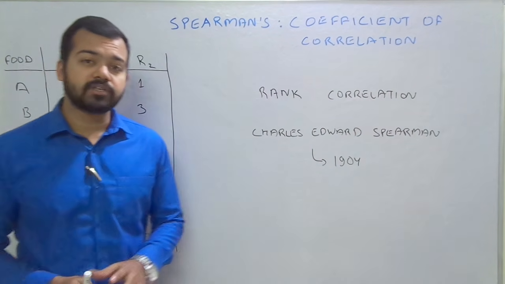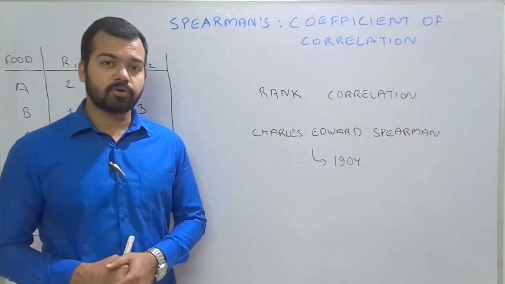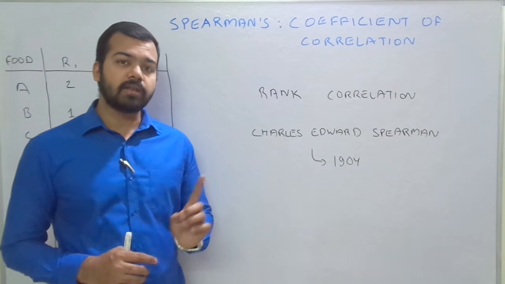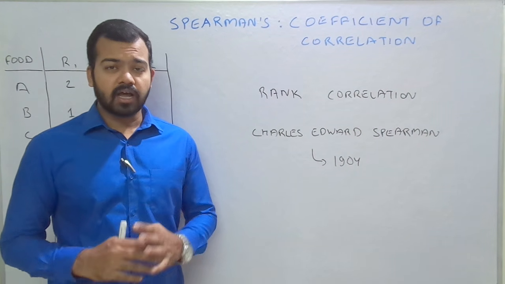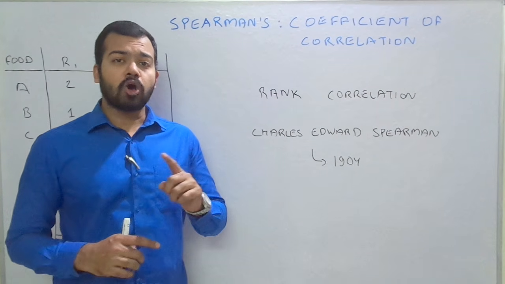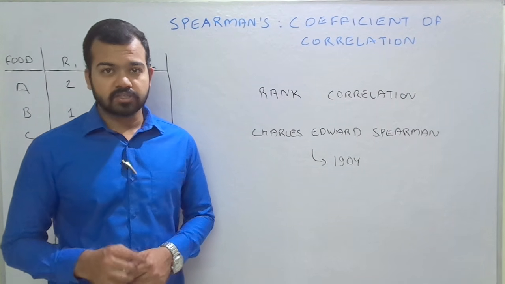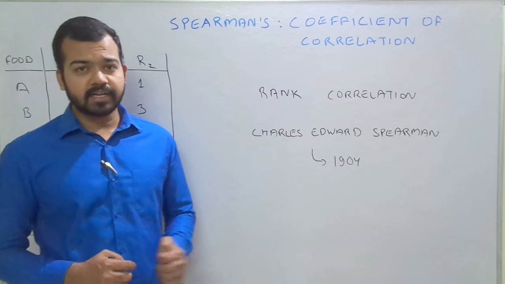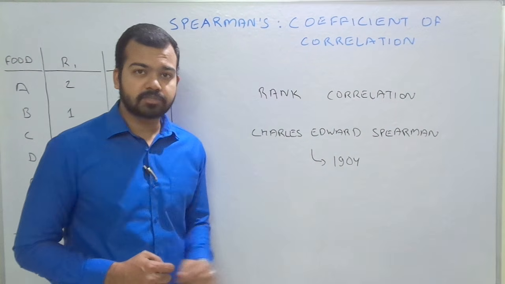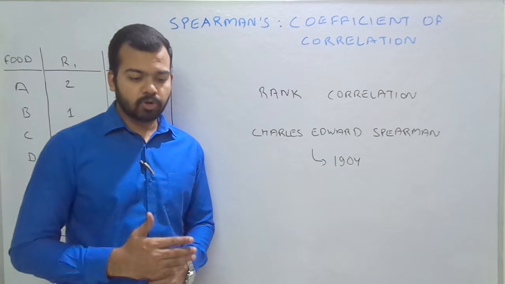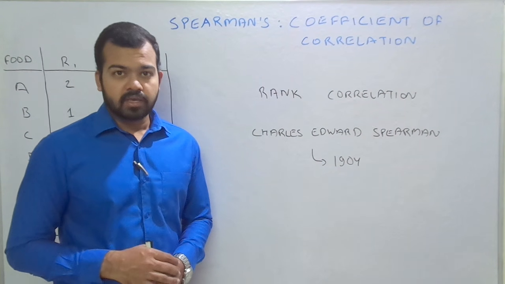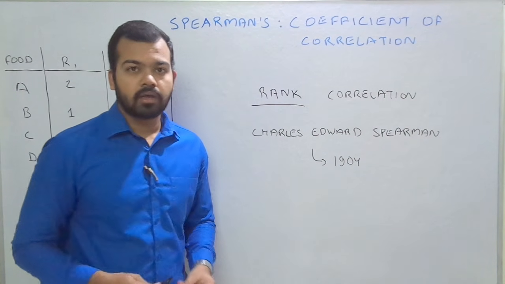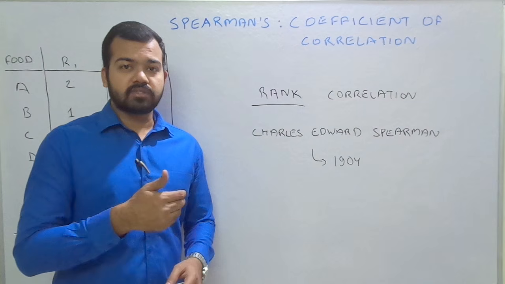Now we'll understand the difference between the Karl Pearson coefficient of correlation and this rank correlation. First of all we see the weakness. In the Karl Pearson coefficient of correlation, Karl Pearson assumed that there is a normal distribution in the population. That is one of the biggest assumptions that is unable to find the correct solution. So that is why this psychologist Charles Edward Spearman founded a new method that is more or less based on qualitative data. Here we give a rank. The word means rank. Rank is important, because we will now give the ranking of these figures.